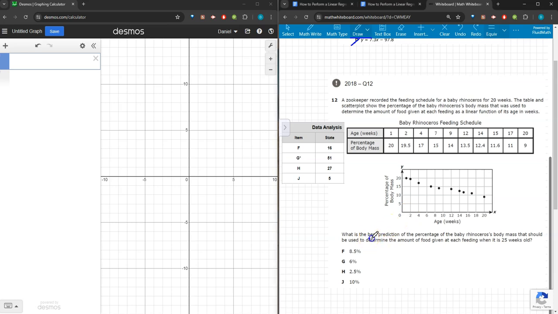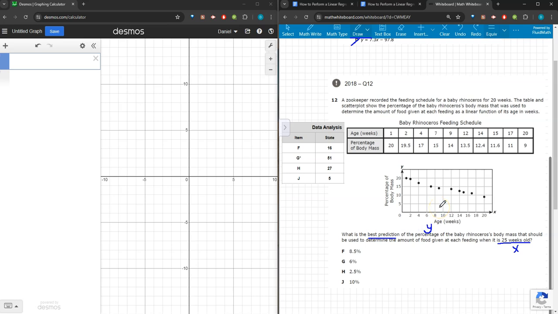What is the best prediction of the percentage of the baby rhinoceros's body mass that should be used to determine the amount of food given at each feeding when it is 25 weeks old? So that's weeks, so I know I'm given an x value and I want to know my y value.